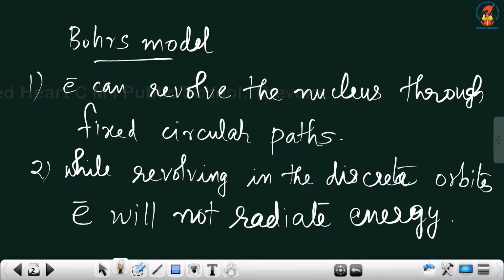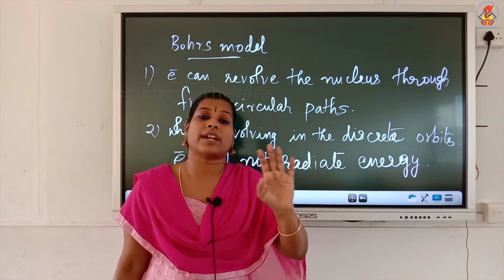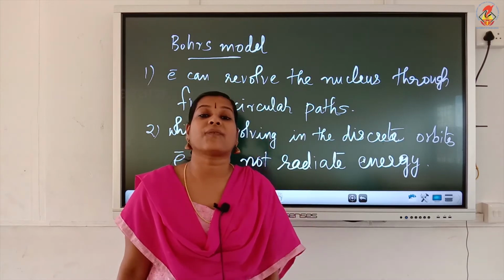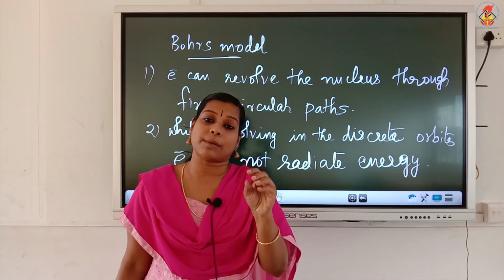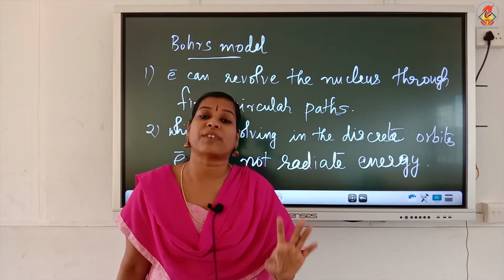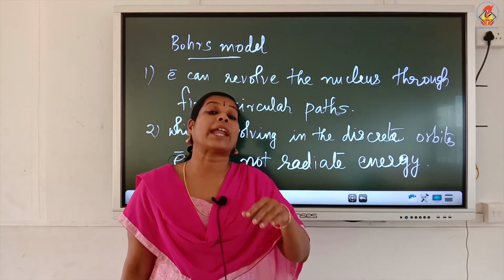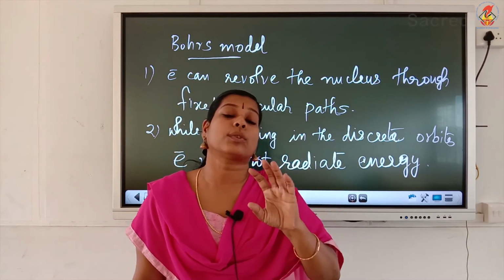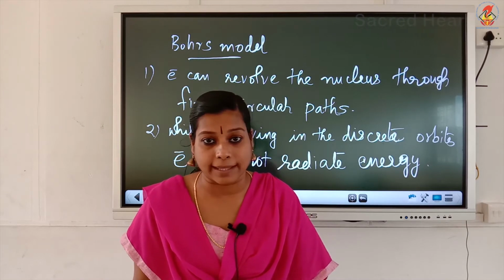While revolving in discrete orbits, there is no change in the energy of the electron. They will have a fixed amount of energy that stays the same while revolving around the nucleus through the fixed path. Then when does the change in energy occur?